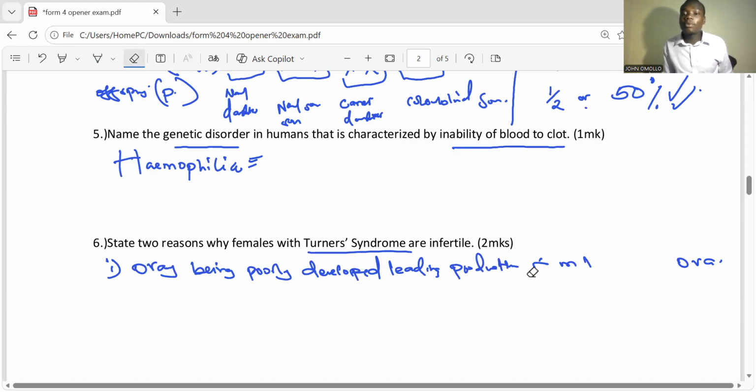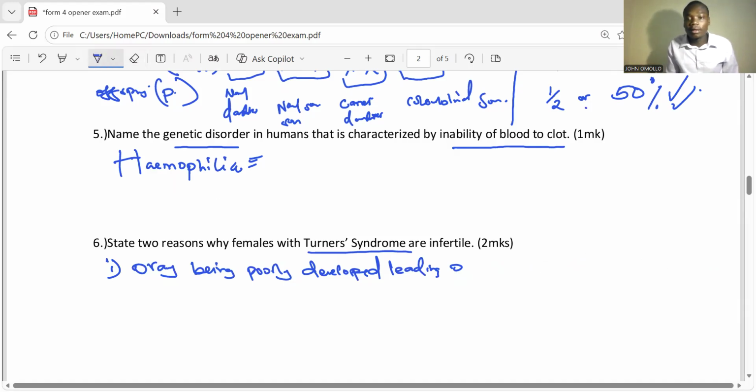The normal ova should be functioning normally so that when fertilization happens, the chromosomes are crossed over.